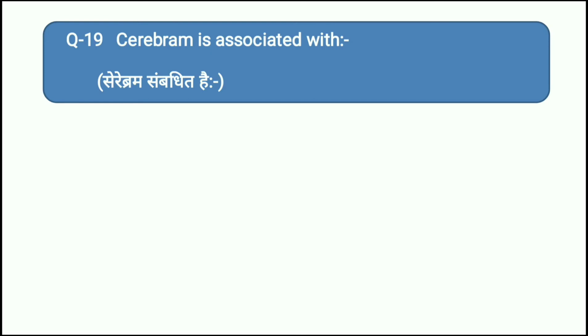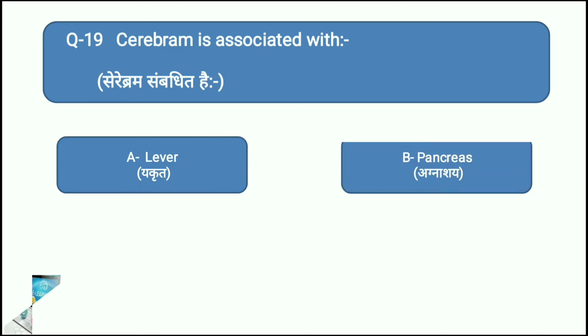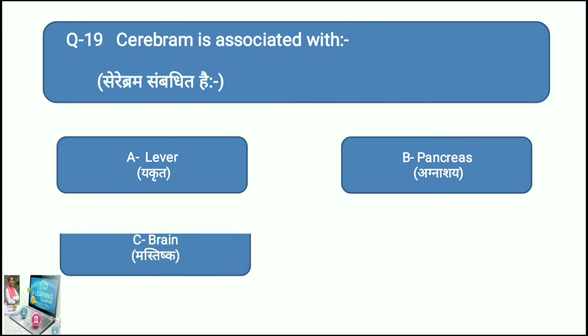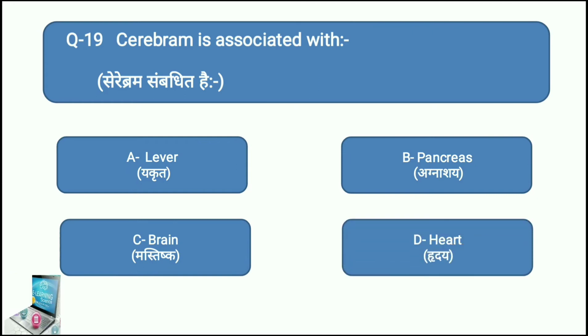Your options are, option A liver, option B pancreas, option C brain, and option D heart. It's a very easy question, everybody must know. Cerebrum is associated with the brain. The right answer is option C.